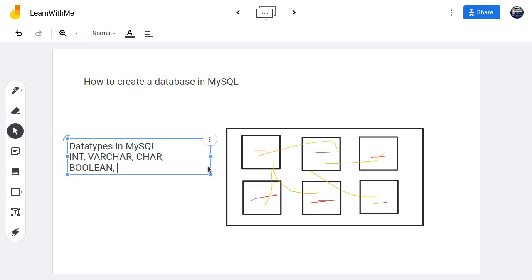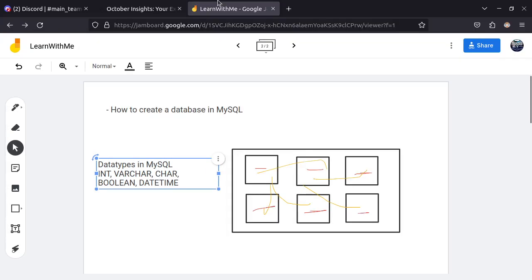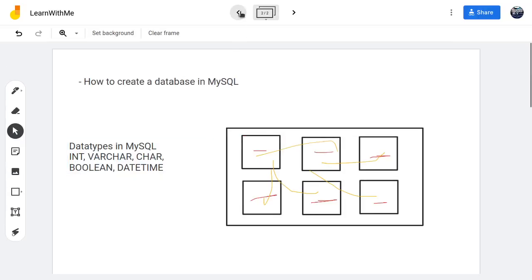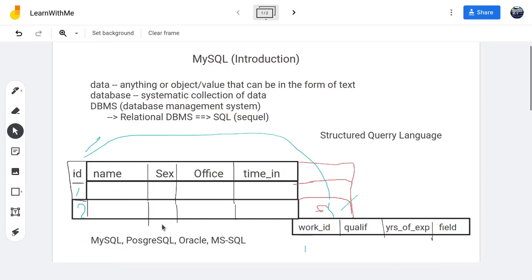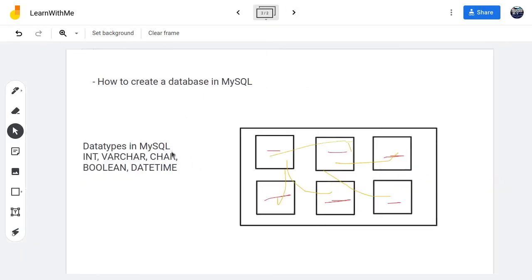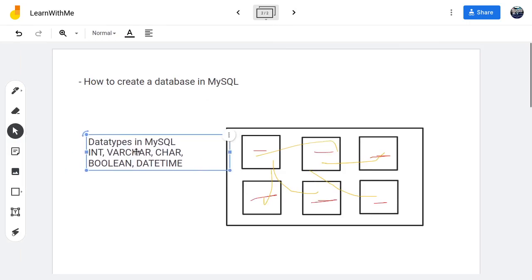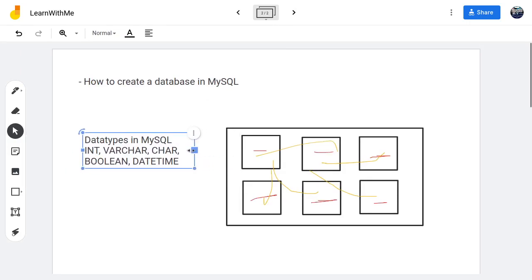INT, VARCHAR. There are some more, but I'm not going to mention them all. Let me just add DATETIME. Yes, I might use it. I would like to code a database that looks like this. Listeners, let's see how much time we have. I don't intend spending much time in this live session. Okay, let's just.